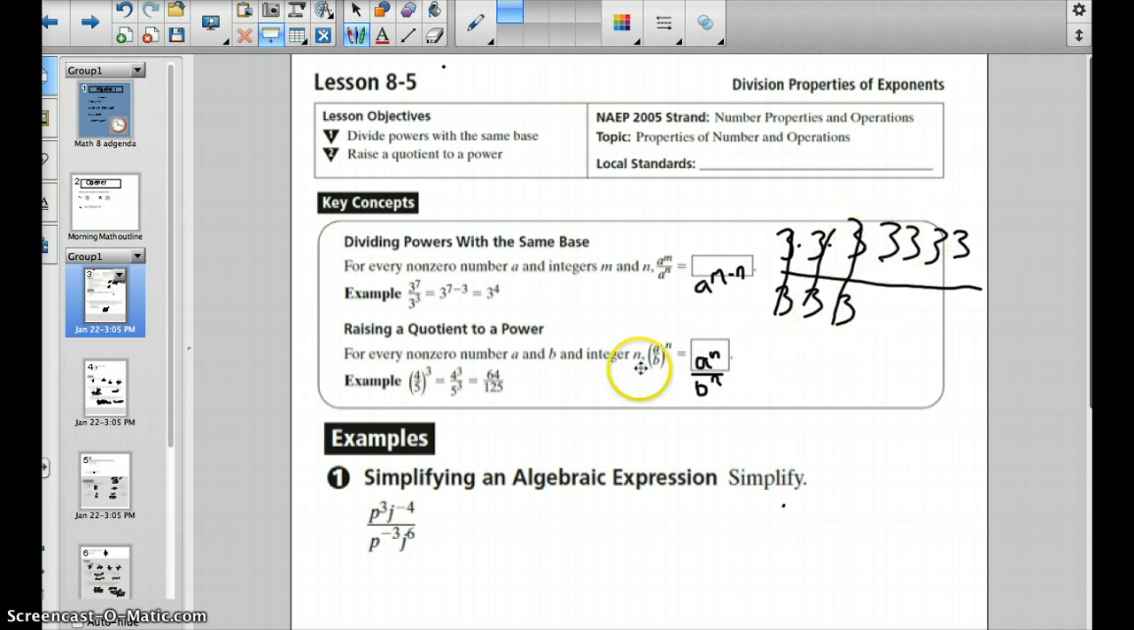Right? If you have a quotient, a fraction, and you're taking that to a power, you can distribute the power to both pieces, and it works just the same. Let's look at our first example here.